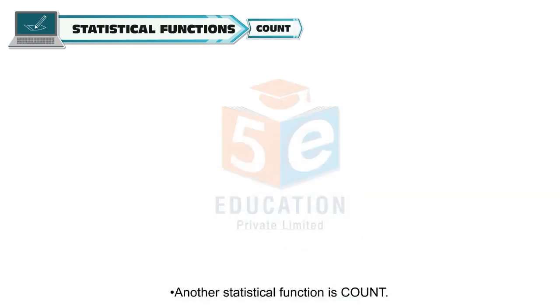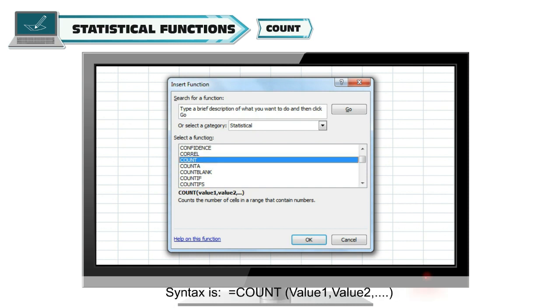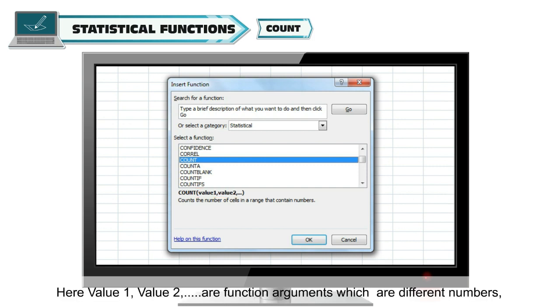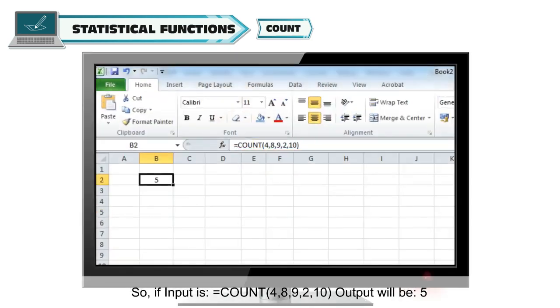Another statistical function is count. You can easily count how many cells contain a number by using count function. Syntax is equal to count, value 1, comma value 2 and so on in brackets. Value 1, comma value 2 and all are function arguments which are different numbers, cell addresses or cell range that can be entered. So if input is equal to count of 4, 8, 9, 2, 10, output will be 5.